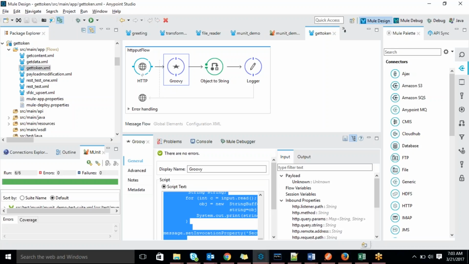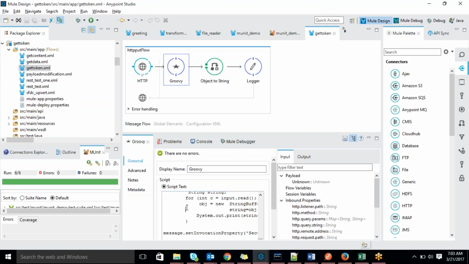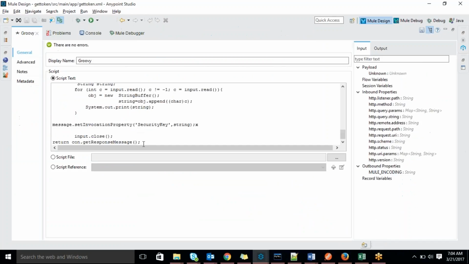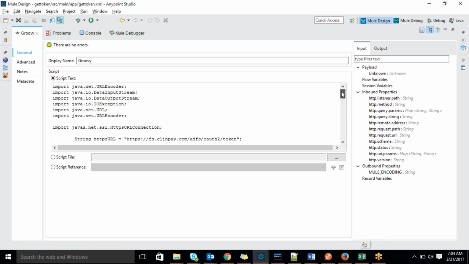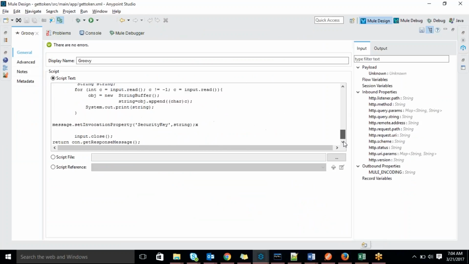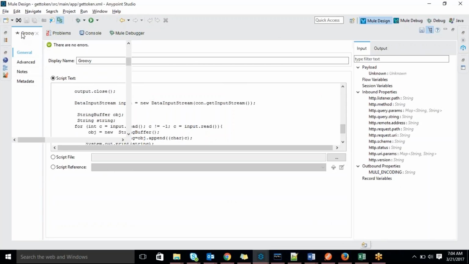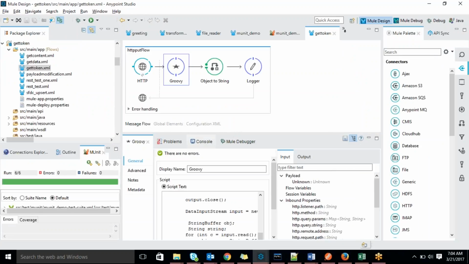In Groovy, we need to write the code here. Groovy, that's not actually Java code; it is based on your requirement. If you want to write the Java code, it will support the Java code. You can write it actually. We need to implement the Java code, or the client will see the Java code.